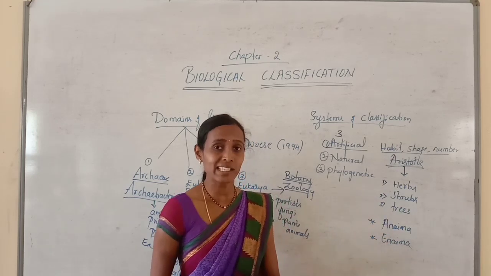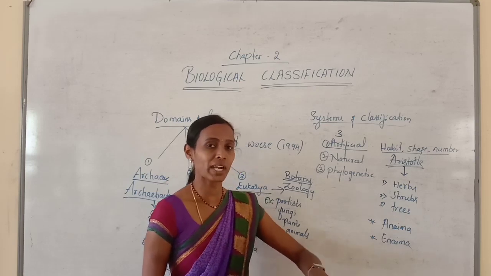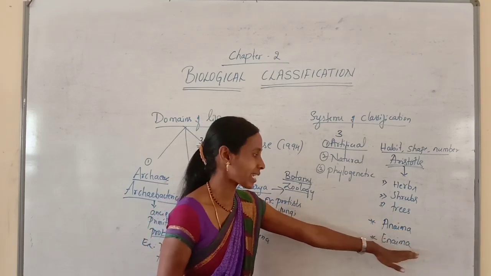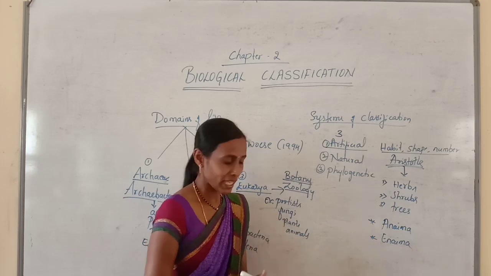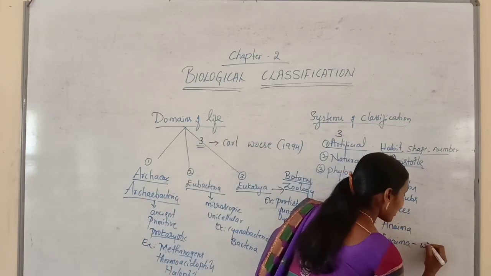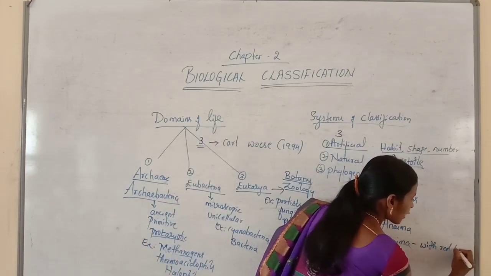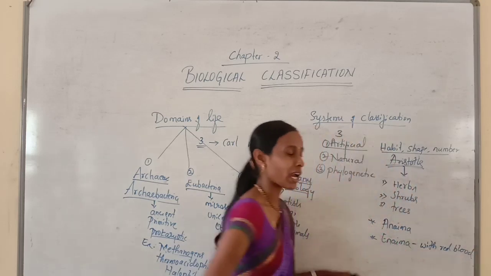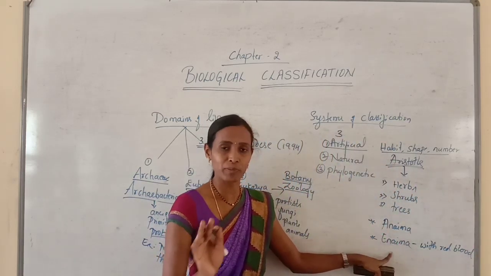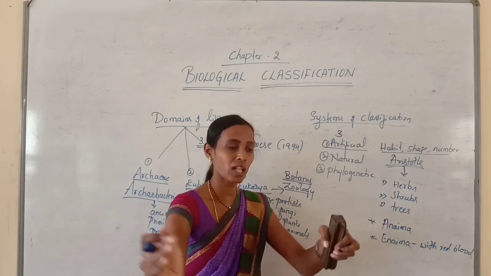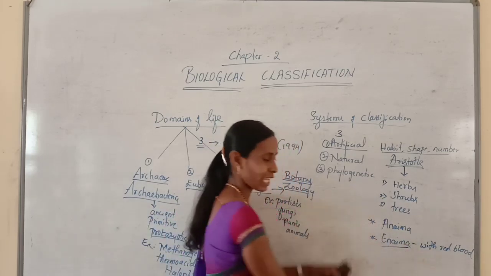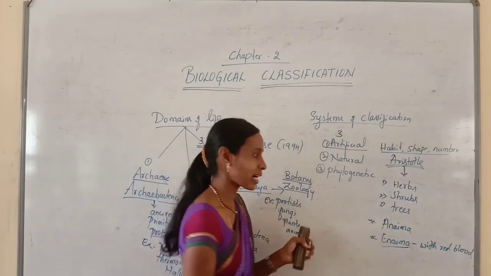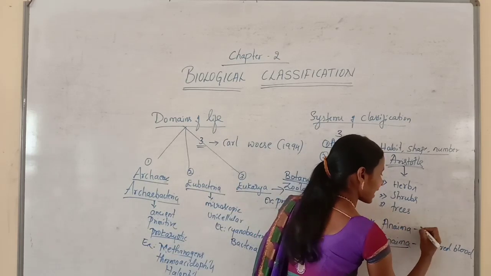So if the organisms contain red blood, he grouped all those organisms under the group Enaima. The organisms with red blood are grouped under the Enaima. If they do not contain red blood, they are included in Anaima.